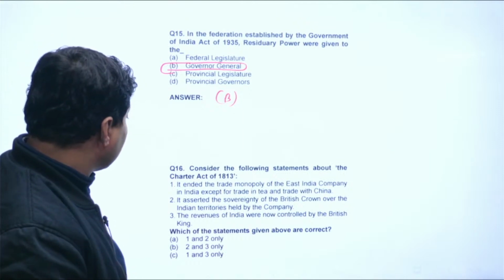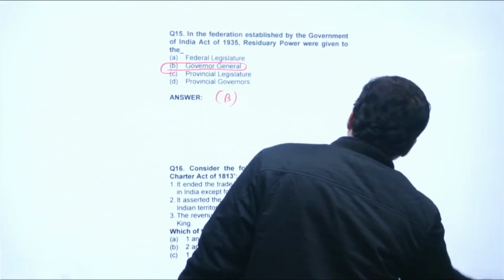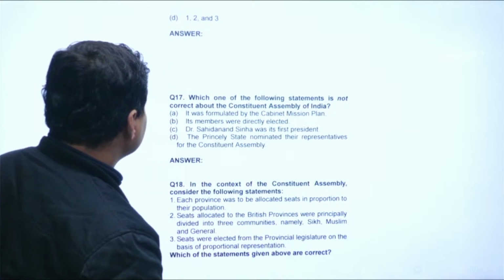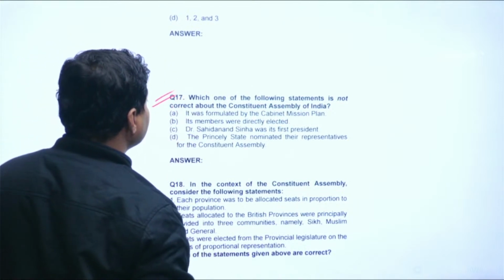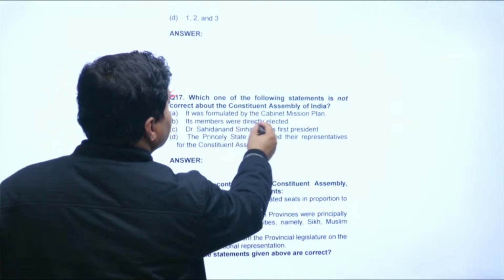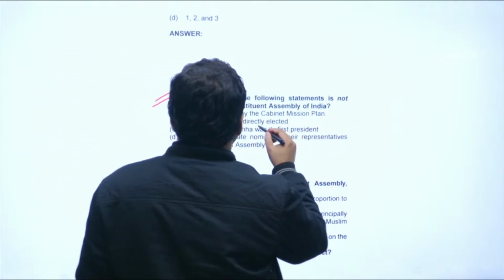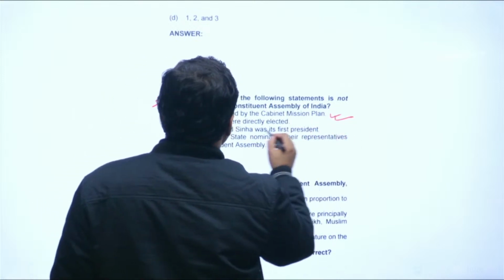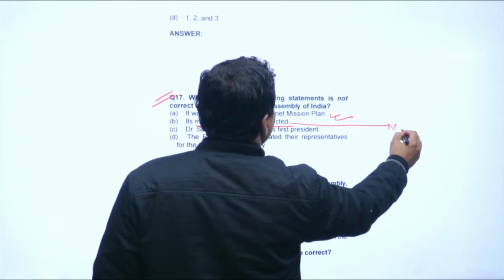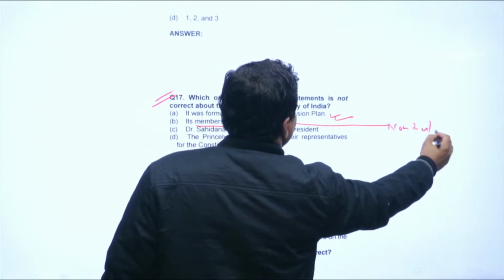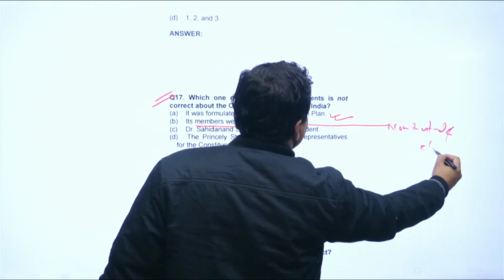Now, come to the next question. Look at here, which of the following statements is not correct about the Constituent Assembly of India? It was formulated by the Cabinet Mission Plan, correct. Its members were directly elected? No, its members were also nominated as well as elected.